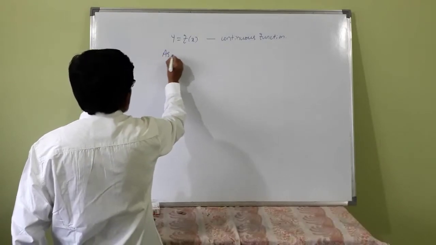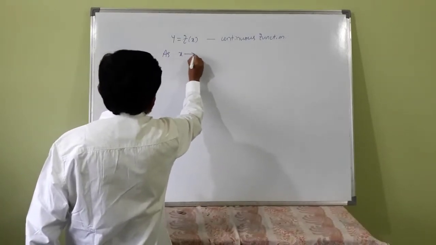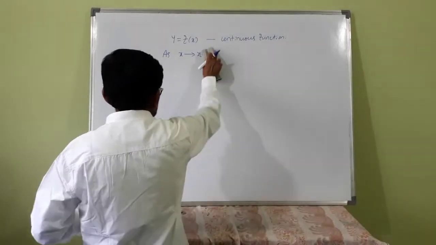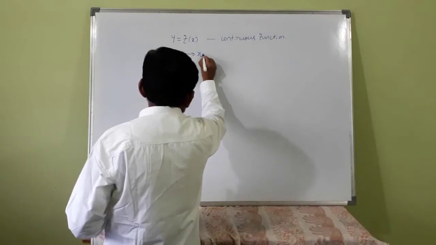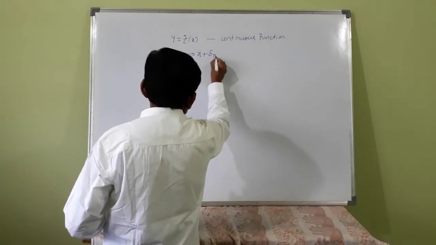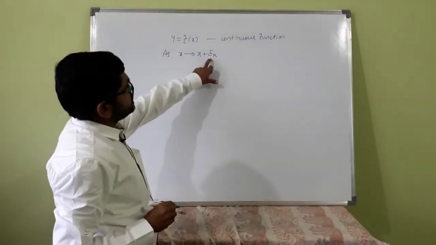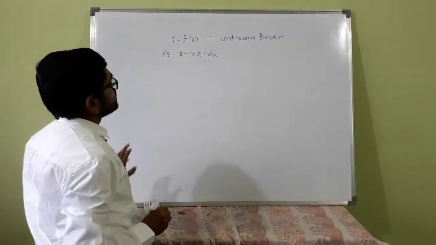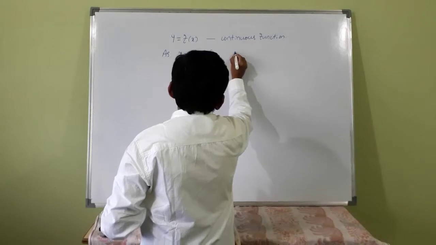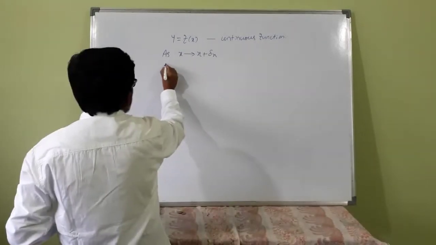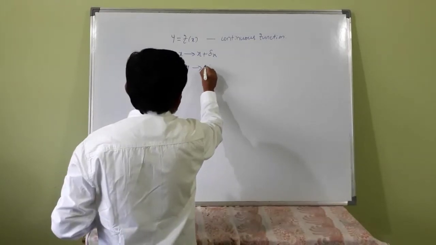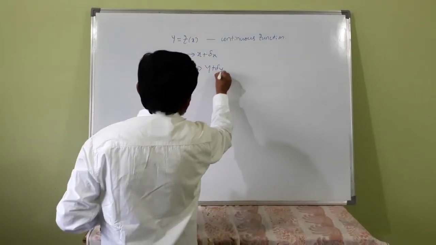As x changes to x plus delta x, where delta x is a very small increment in the independent variable, then y changes to y plus delta y.